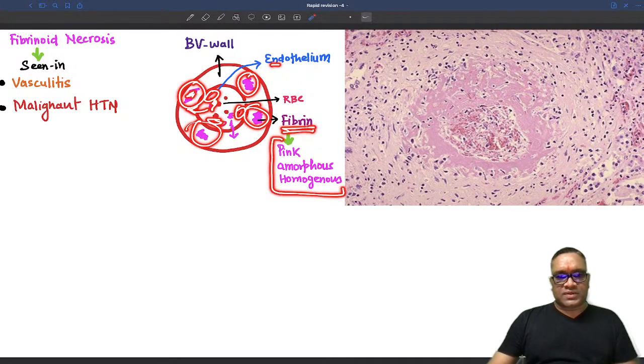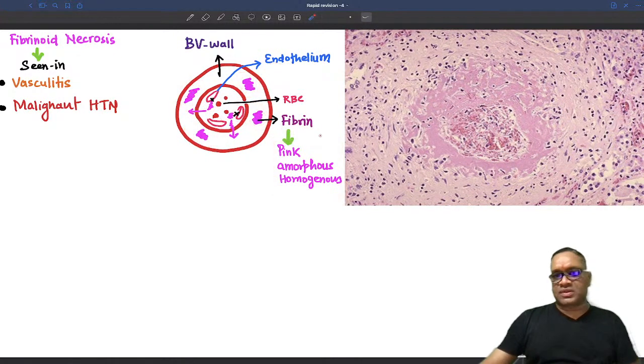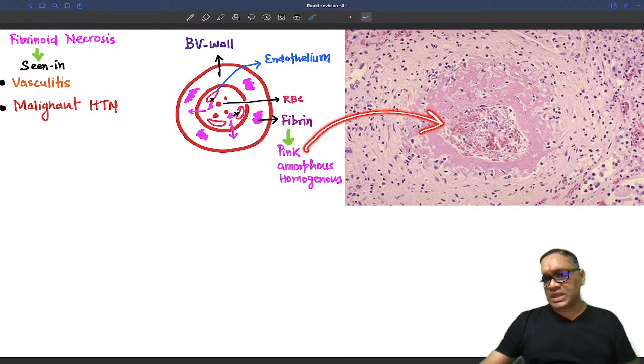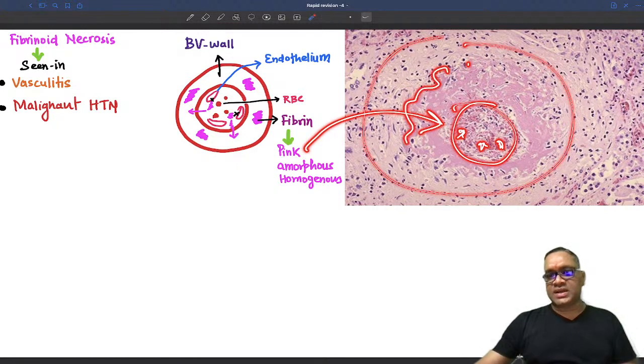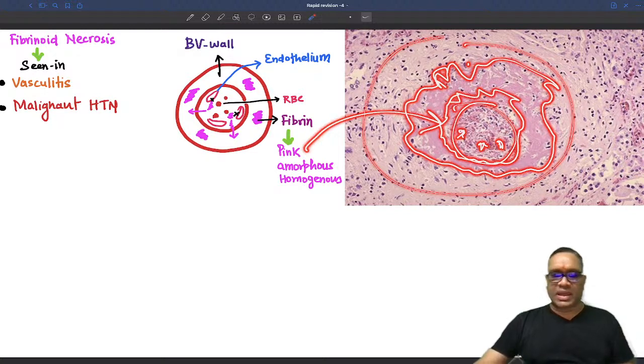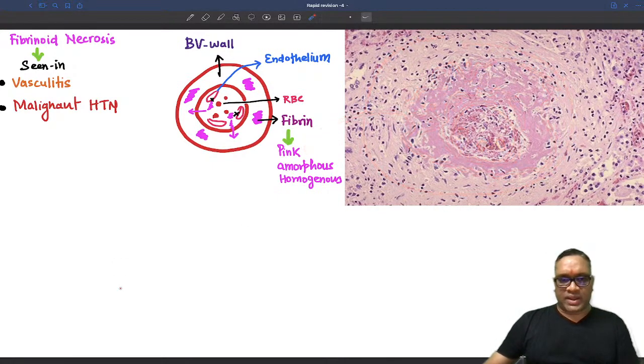And this pink amorphous homogeneous material is the description for the fibrin. Now, it is the fibrin we are seeing in this blood vessel, right? We are seeing RBCs inside the lumen. So this is the blood vessel, and this is the blood vessel wall, and these are the areas where we can see pink material, which is acellular and amorphous. So these are the fibrin, right? So that is the fibrinoid necrosis.